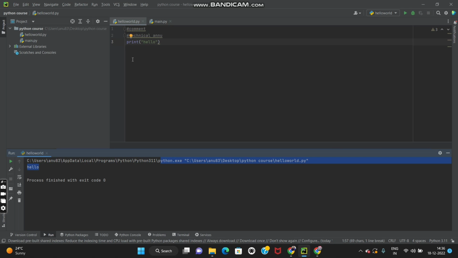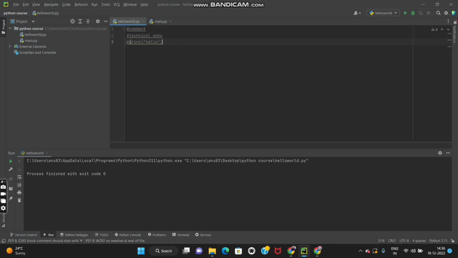But when I add this hash into it and run this again, you can see nothing got executed. So this is all about comments. I hope you understand what a comment is.